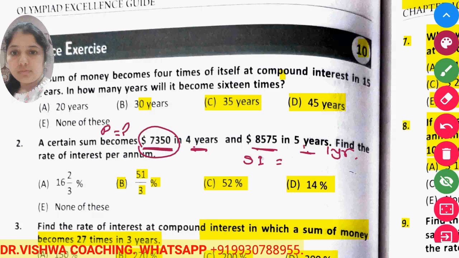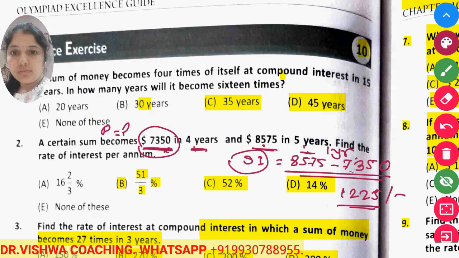So when we subtract these two amounts, we get the value of simple interest, because it is added to the principal every year. 8575 minus 7350 gives us the simple interest, which is 1225.